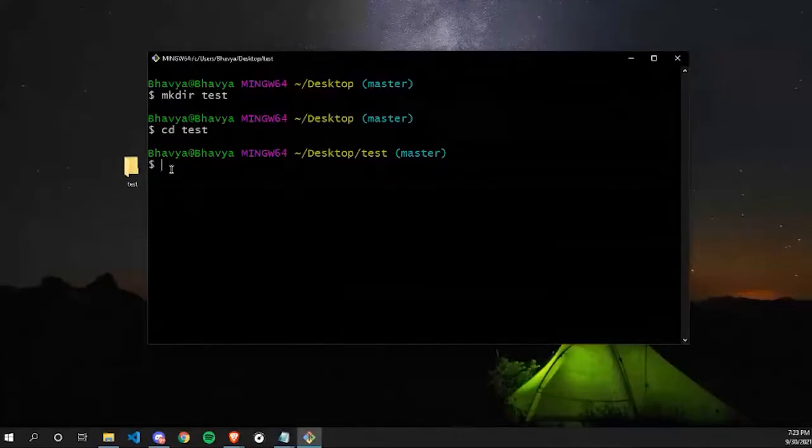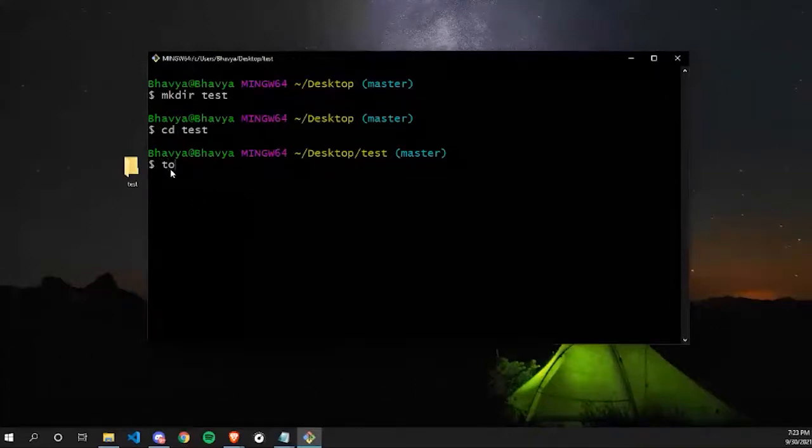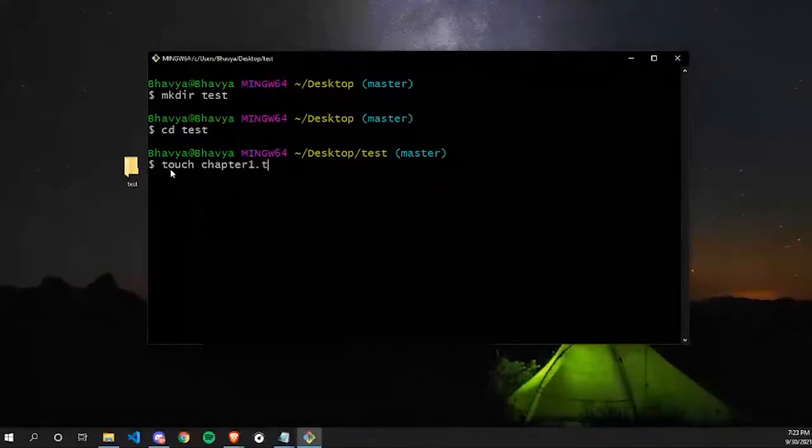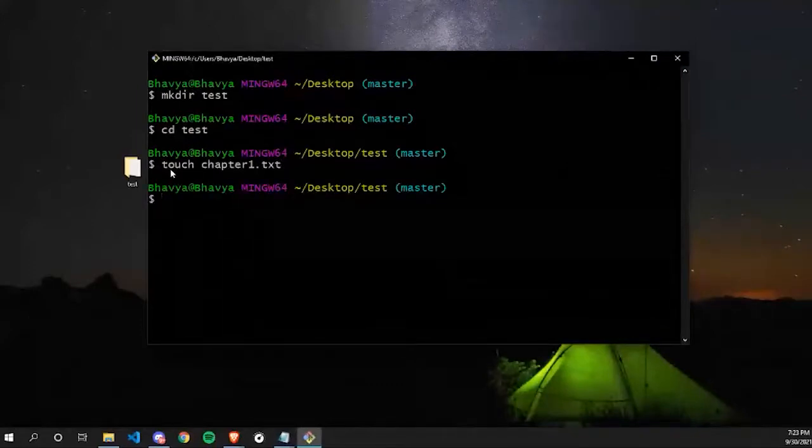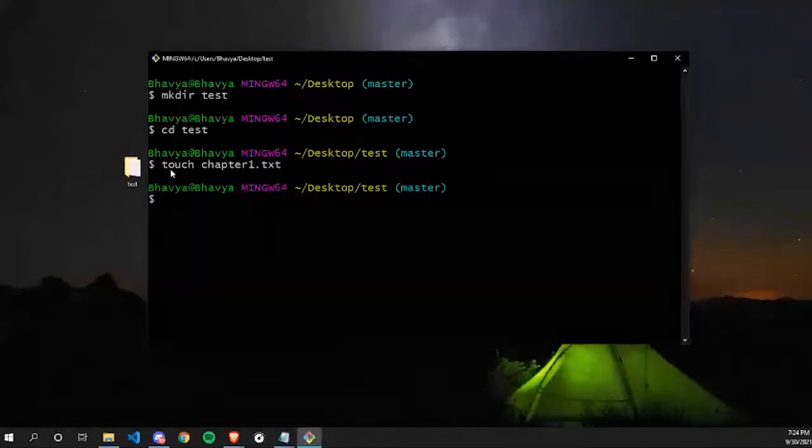All right. So now let's create a first file inside a folder test. It can be done by a command touch. So I'll write touch and then the file name. Let's name our file chapter1. And I have to write the file type also here. So let's make it a txt file. And I'll press enter here. Now, till now, I've created a folder test and a file inside my folder test whose name is chapter1.txt.